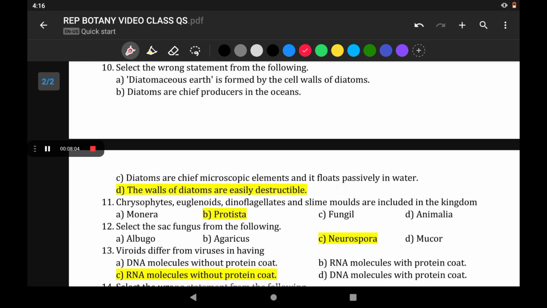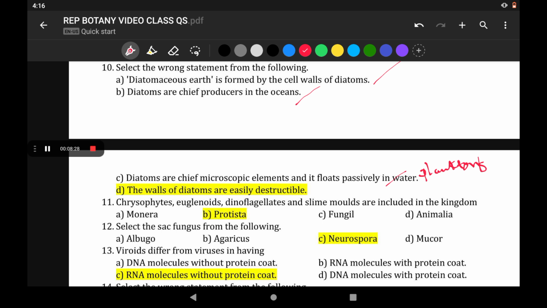Select the wrong statement from the following. Diatomaceous earth is formed by the cell walls of diatoms. Diatoms are chief producers in the ocean, that is also correct. Diatoms are chief microscopic elements, and they float passively in water. We also call them planktons because they float passively in water.